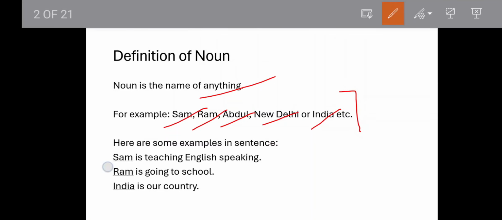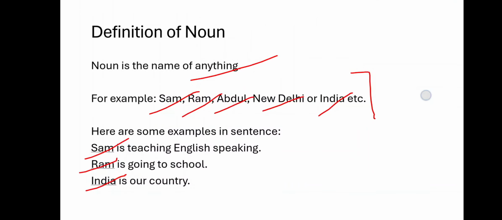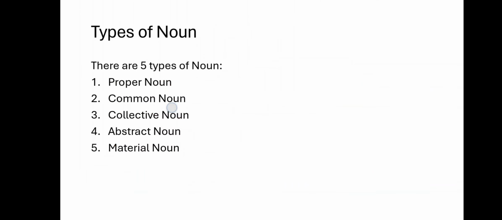Here are some more examples. Sam is teaching English. So in this sentence, the name is Sam. So Sam is doing what? Sam is teaching English. So in this sentence, Sam is a noun. When I say Ram is going to a school. So who is going to a school? Ram. Ram is a name of a person, right? So the Ram here is a noun. When I say India is our country. So India here is a noun because it is our country, right? It is the name of our country.